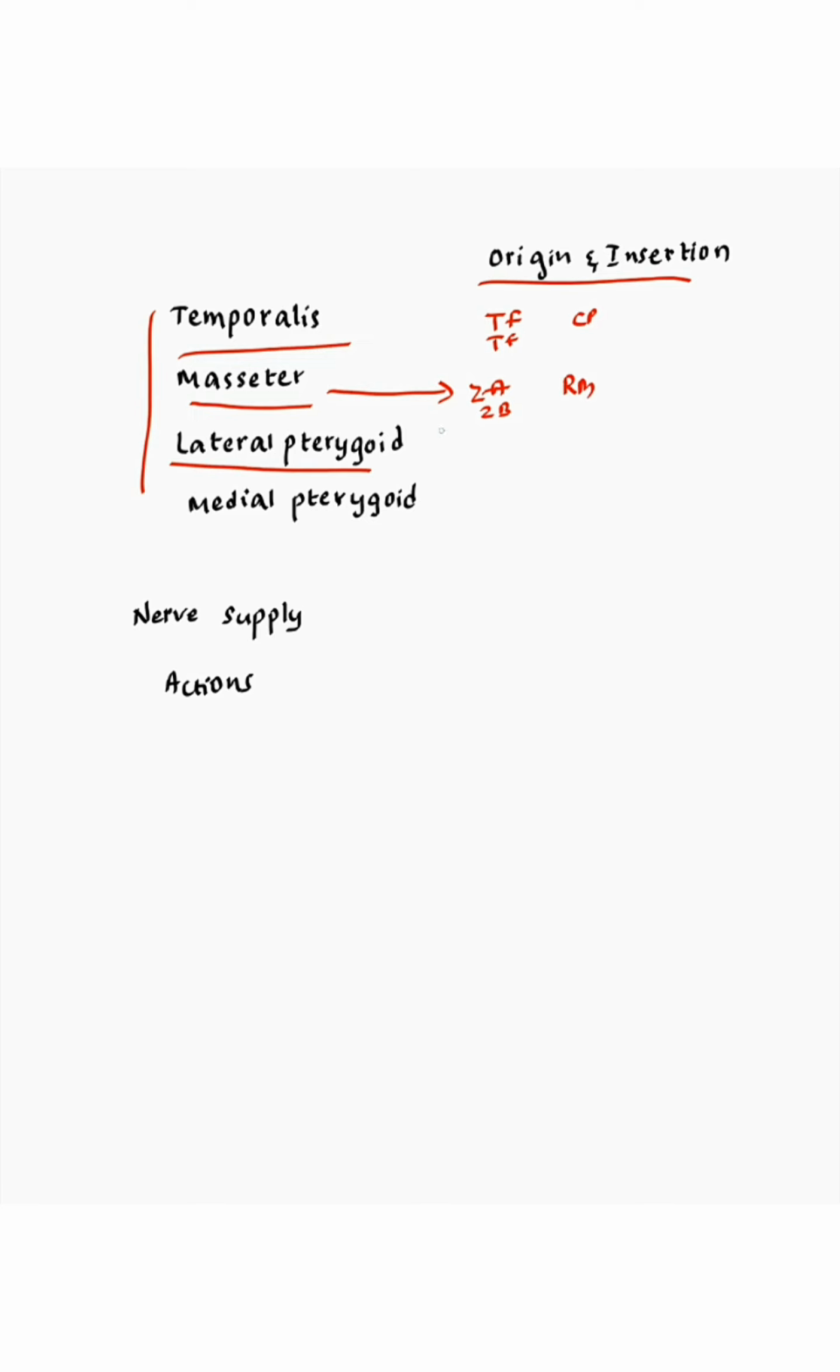Lateral pterygoid has an upper head and a lower head. The upper head arises from the infratemporal surface, infratemporal crest of the greater wing of the sphenoid bone. The lower head arises from the lateral surface of the lateral pterygoid plate. Insertion: it gets inserted into the pterygoid fovea, articular disc, and articular capsule of the temporomandibular joint. Medial pterygoid has a superficial head and a deep head. The superficial head arises from the maxillary tuberosity. The deep head arises from the medial surface of the lateral pterygoid plate and the pyramidal process of the palatine bone. It gets inserted into the medial surface of the ramus of the mandible.